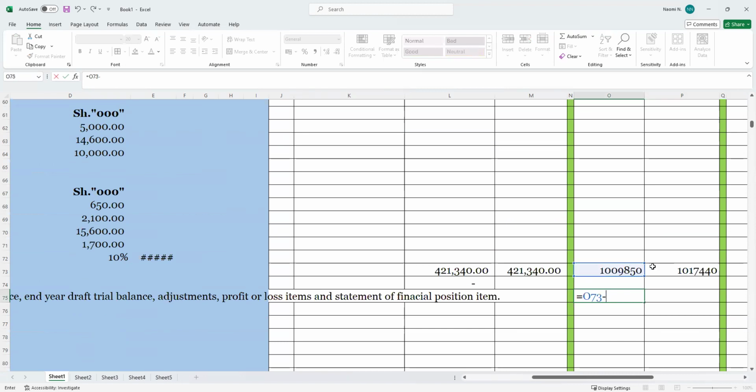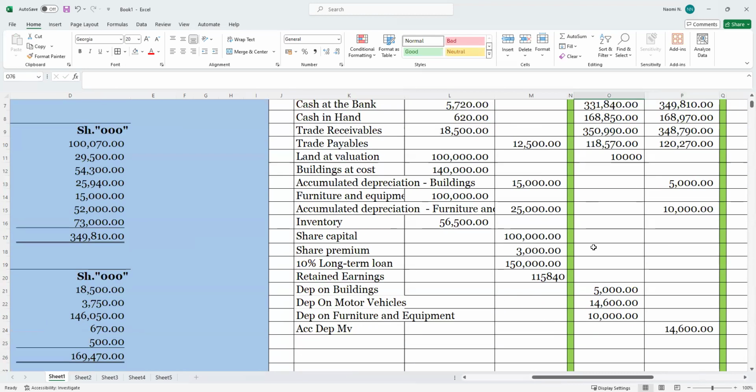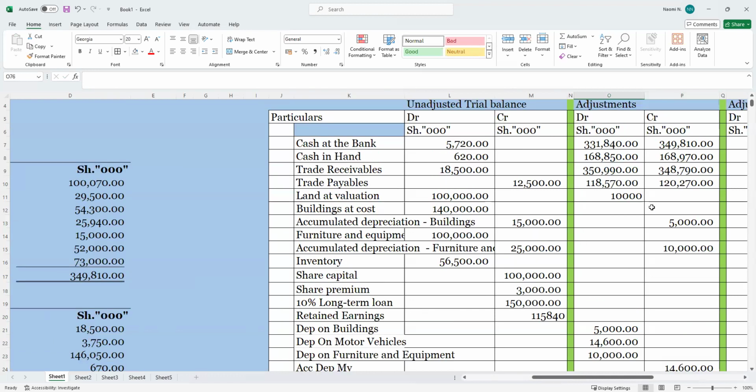So where is our problem? Okay, there is something we have not adjusted well. What might that be? Oh, I get it. For this one, 10, 5, I think ought to be up here.